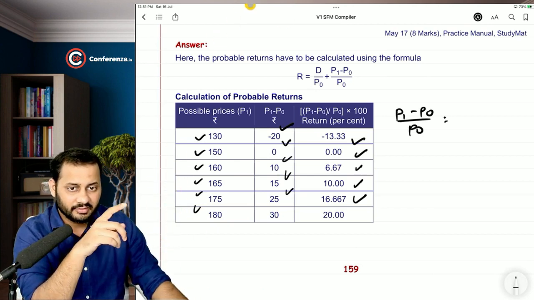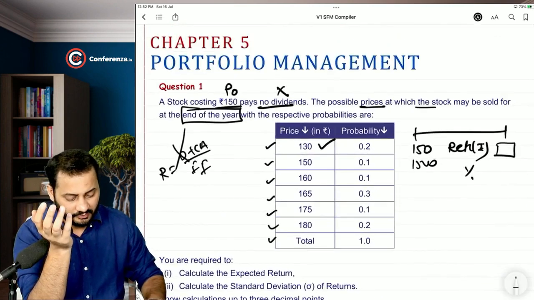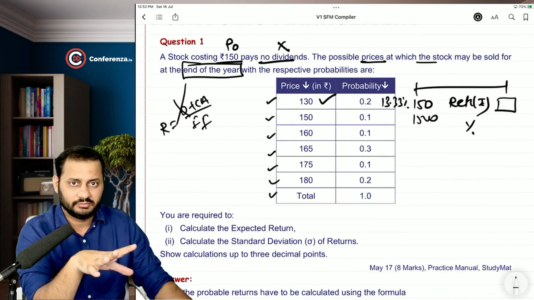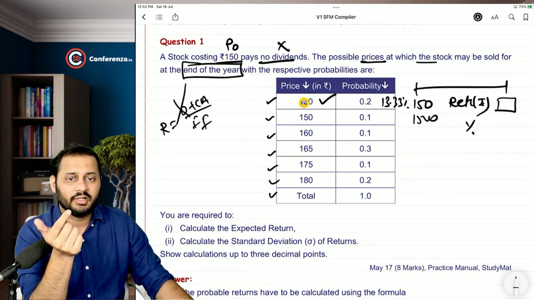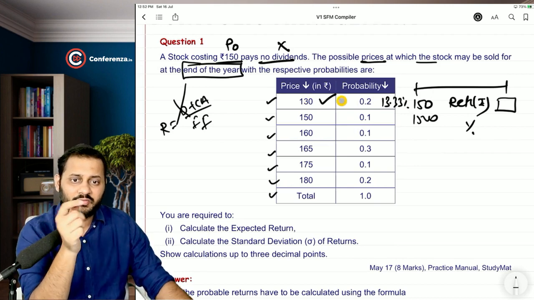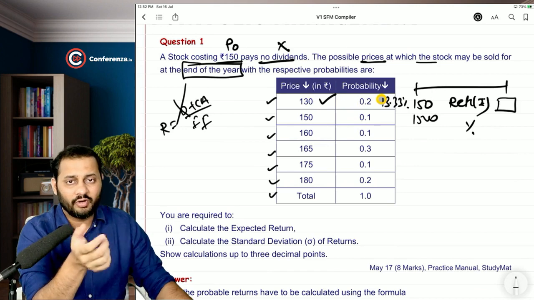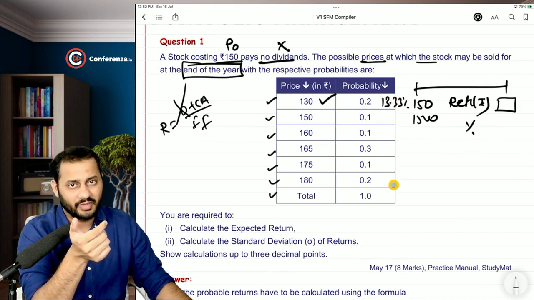So these are the returns in percentages, but there are multiple returns. Now you tell me one thing. If 13.33% is the return here, and this is the price, and 20% is the probability of happening of this price, can I say that 20% is also the probability of this return? Yes, sir. And accordingly, all the probabilities will apply to the percentage returns that you have calculated.